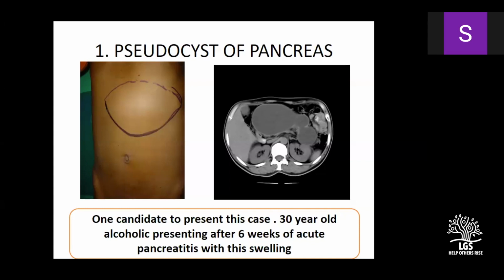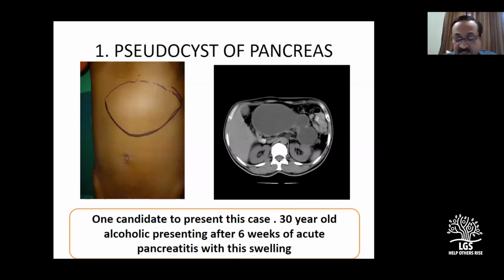Hello, sir. Sir, I have a question. Yeah, please ask. Sir, we said that the borders are clearly visible, well defined. But then how can we not give dimensions, sir? You can give dimensions. Who said? Because you've described it as a fullness, sir. That is what I said. On inspection, if you say fullness, that is it. If you are able to see the border, a mass is seen. Only a mass has got dimension. Fullness has none.